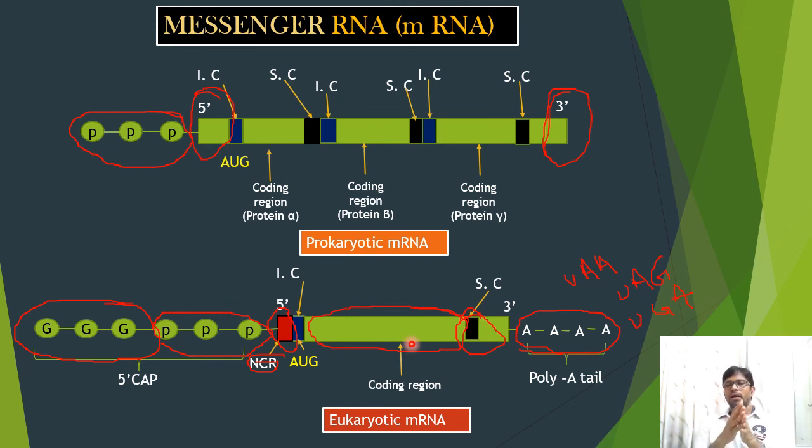Moreover, the 5' ends of these mRNAs have no specific significance. Hence, ribosomes can bind at many places in the interior of the mRNA, each resulting in the synthesis of different proteins. Each prokaryotic mRNA has a triphosphate group at the 5' end, and a leader sequence is also present at the 5' end. More than one coding region is present, and each coding region has its own initiation codon and stopping codon.